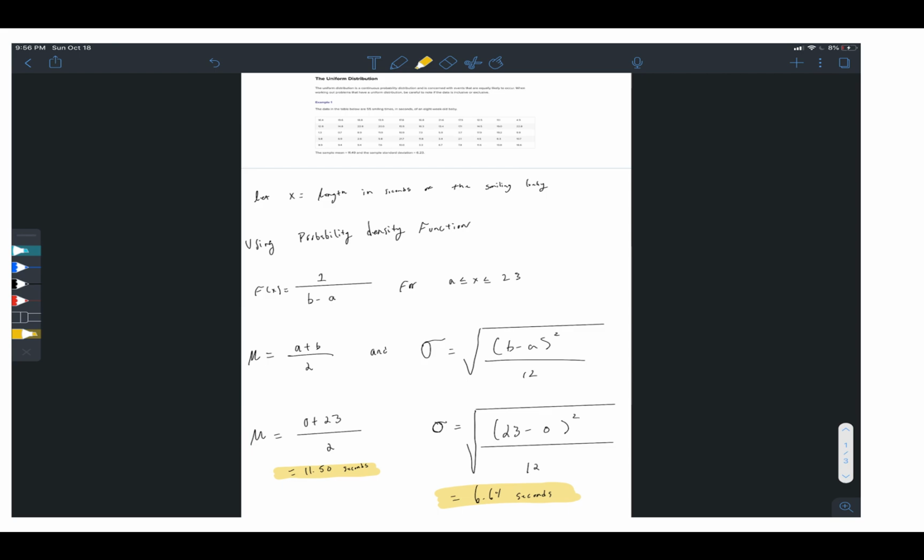So we write it out as shown in the first line. f of x equals 1 over b minus a. Then we solve for a new theoretical mean and our new theoretical standard deviation, which will be 11.5 seconds for the mean and then 6.64 seconds for the standard deviation.